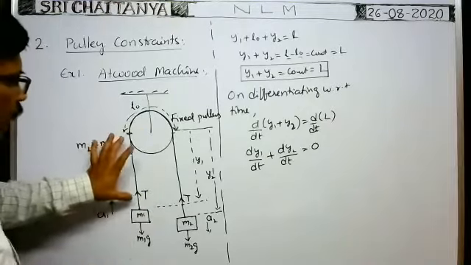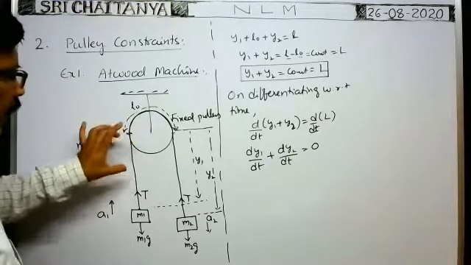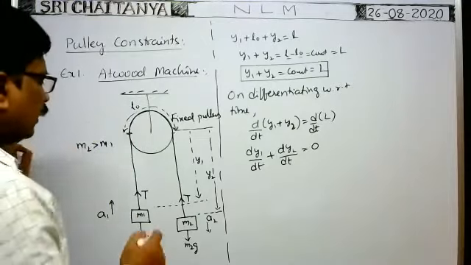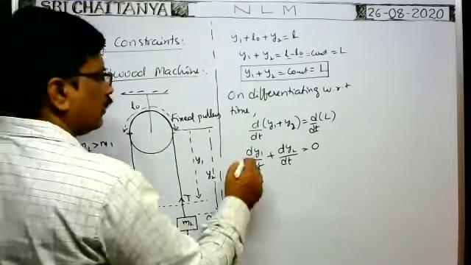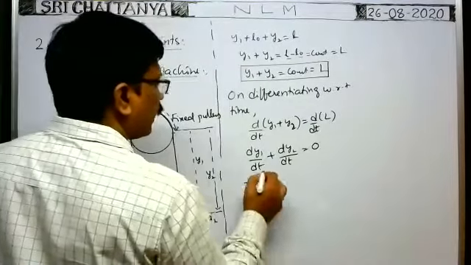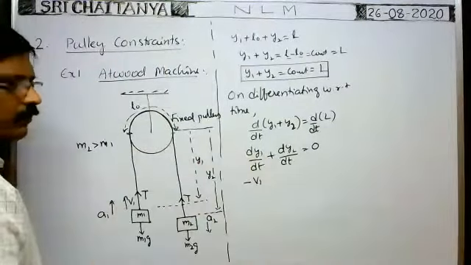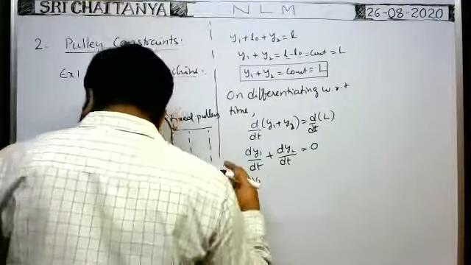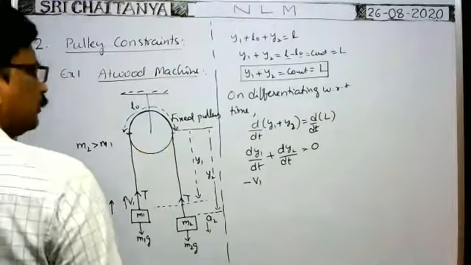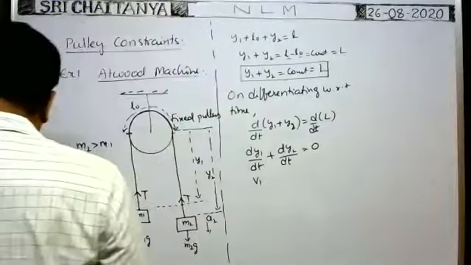Suppose the velocity of this block is v1 at a certain instant, then we have to write minus v1, because dy1 decreases. Or in other words, you can keep it like this only, no problem.